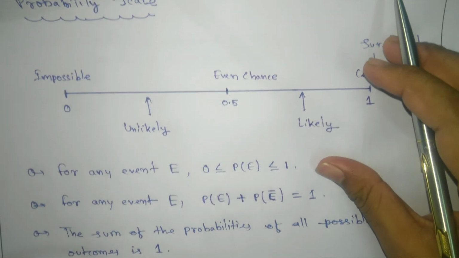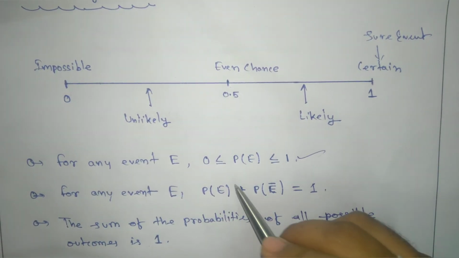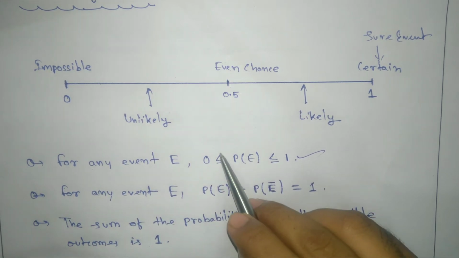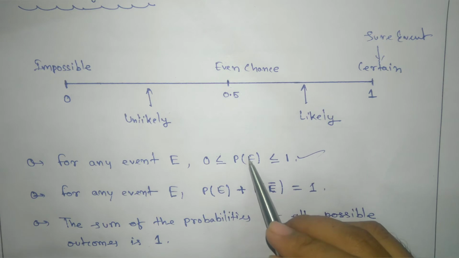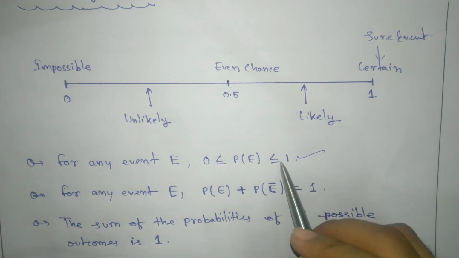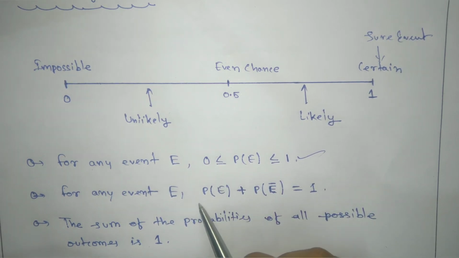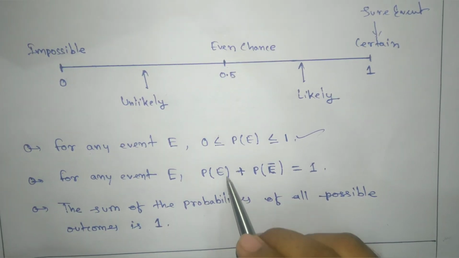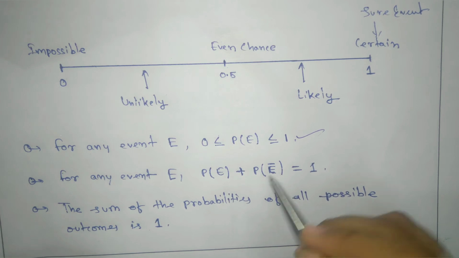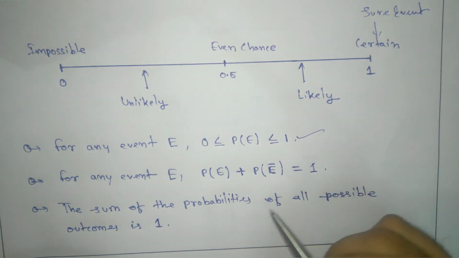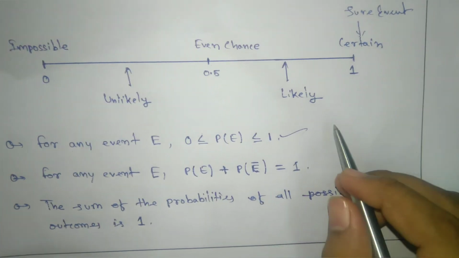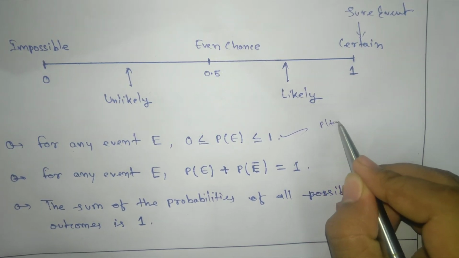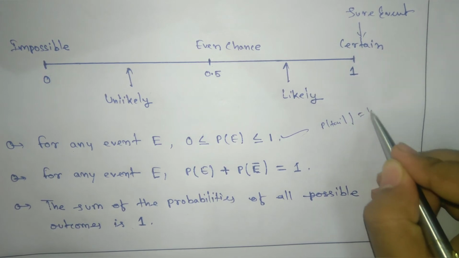So you can see this one. For any event, probability lies between 0 to 1. That means the maximum value is 1 and the minimum value is 0. For any event, probability of event plus probability of not event equals 1. Like tossing a coin, the probability of getting a tail is half.